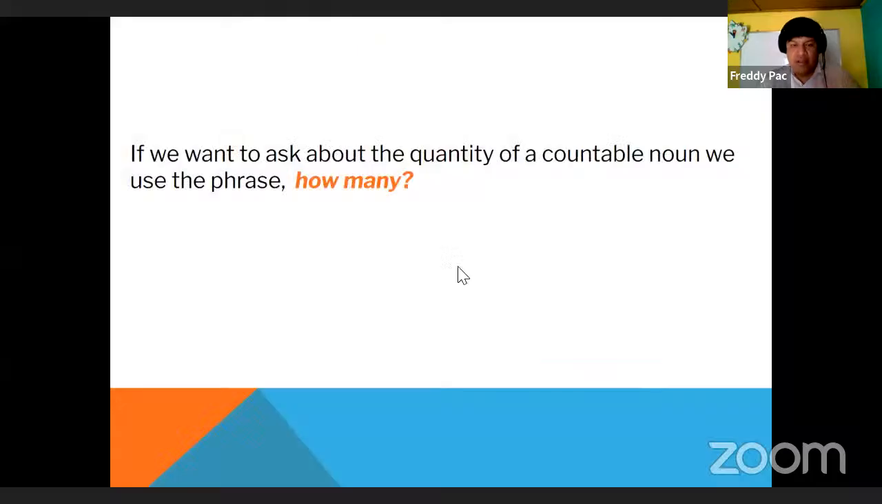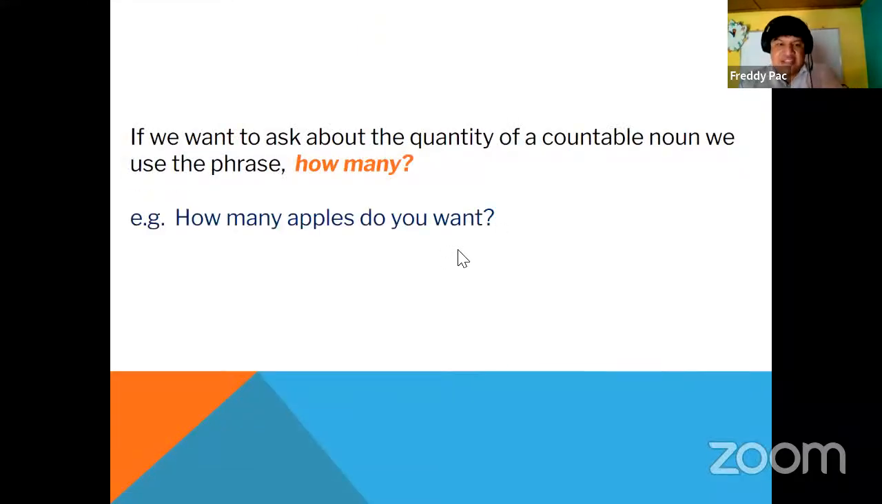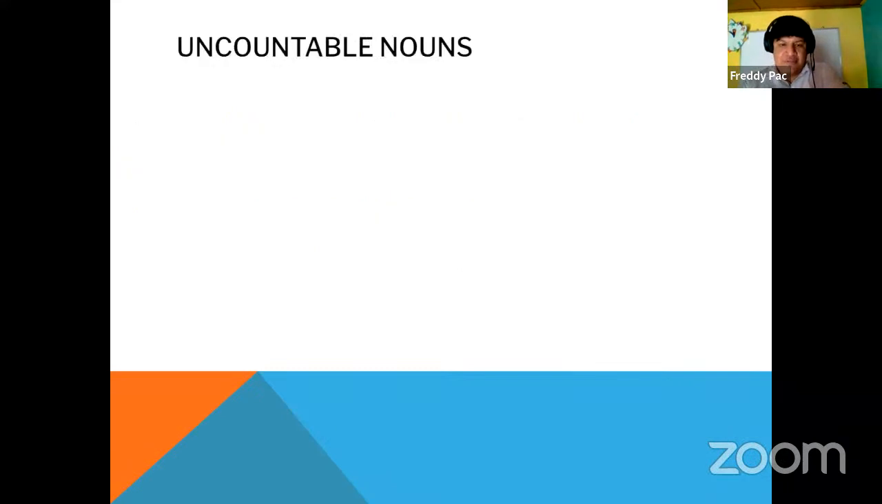Still, guys, you can say, how many photos? Oh, 1, 2 photos. Yes, for example, yeah. How many cell phones? One cell phone only, yes, because you can count, yes. You will use how many. Let's continue. For example, you will see the example, how many apples?